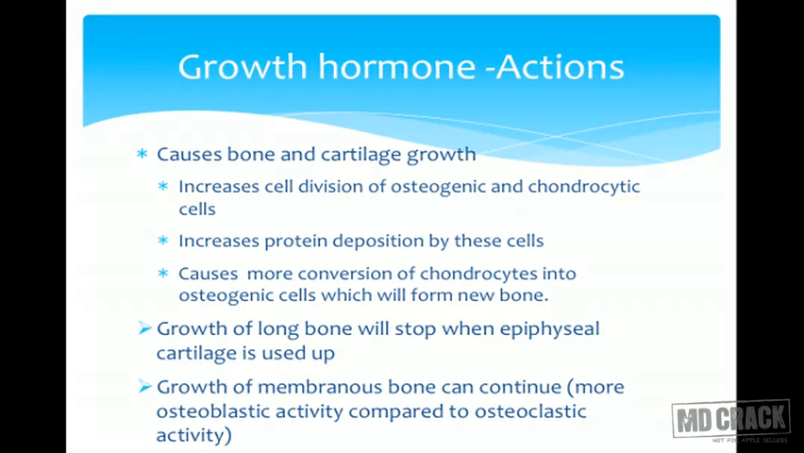But when it comes to the membranous bone, the growth can still continue. The osteoblastic activity is much more compared to the osteoclastic activity. So ultimately, more bone will be deposited, and this can continue even in the adult, if there is excess growth hormone in the adult. So what happens in acromegaly? There is excess growth of the mandible, so mandible protrusion will be there.